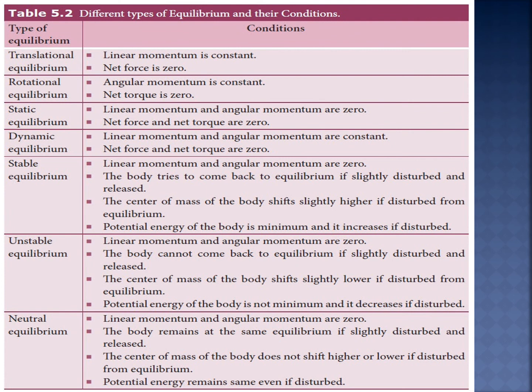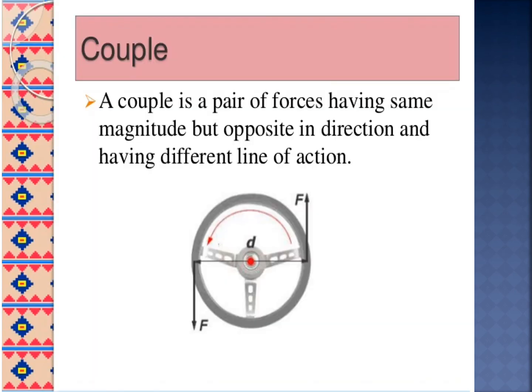Next, neutral equilibrium. So linear momentum and angular momentum are 0. Okay, the center of mass of the body does not shift higher or lower if disturbed from the equilibrium. Okay, you understood? Now, what is couple? Okay.